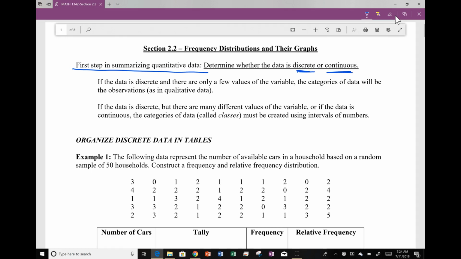Remember that discrete variables, discrete data, are those that have specific values. It may be whole numbers. It may be, well, I can only purchase a pizza in 6 inches, 8 inches, 12 inches, or I can only purchase bolts in a certain length.